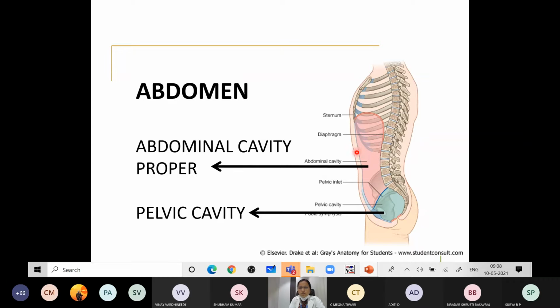The parietal layer and the visceral layer become continuous and enclose a potential space which is called the peritoneal cavity. Like the pleural cavity you have heard about, the same thing is present in the abdomen, called the peritoneal cavity.